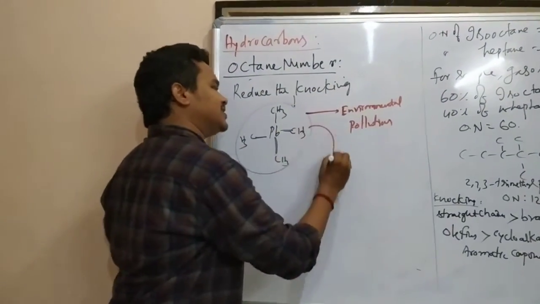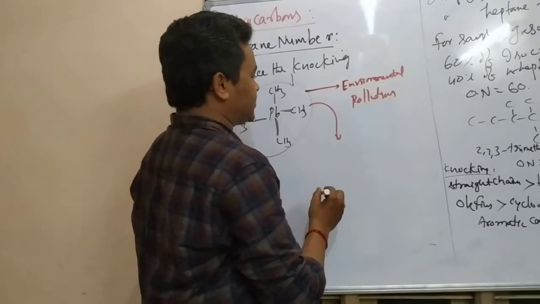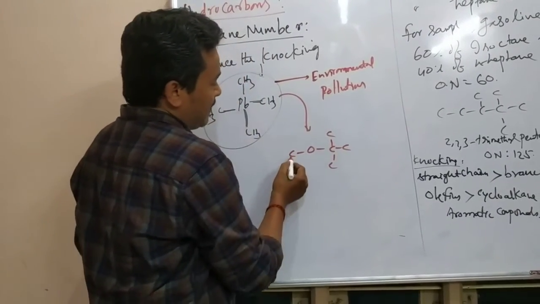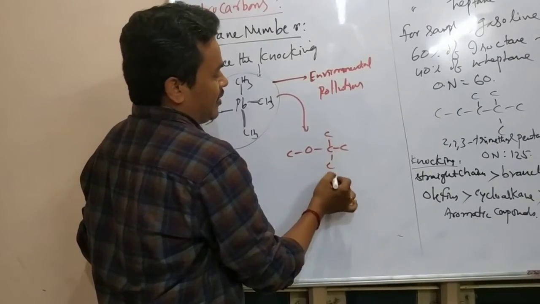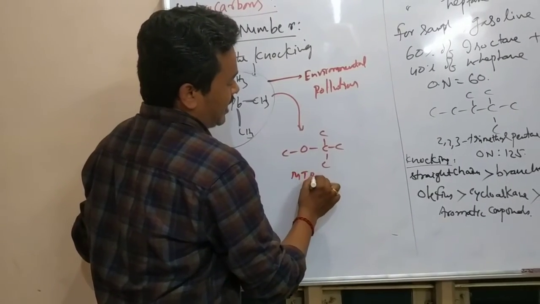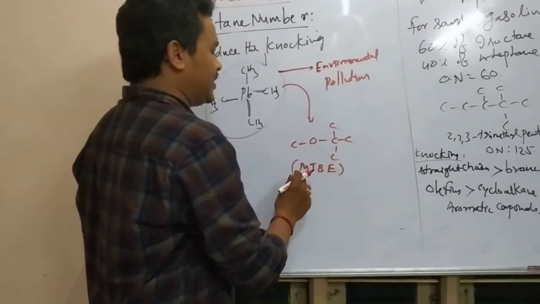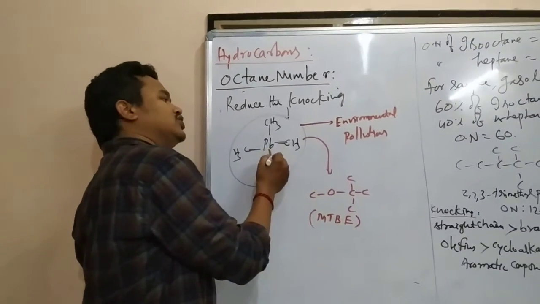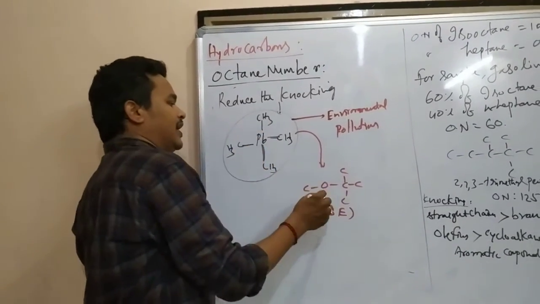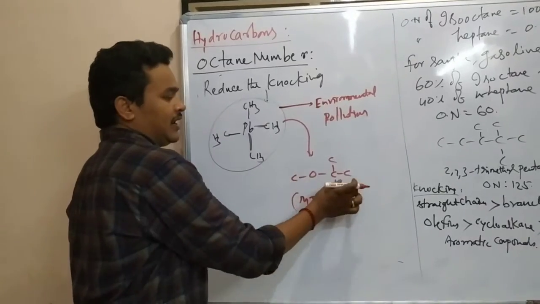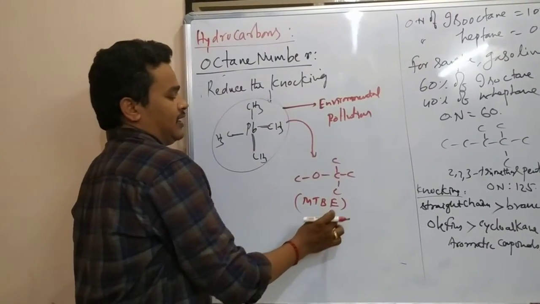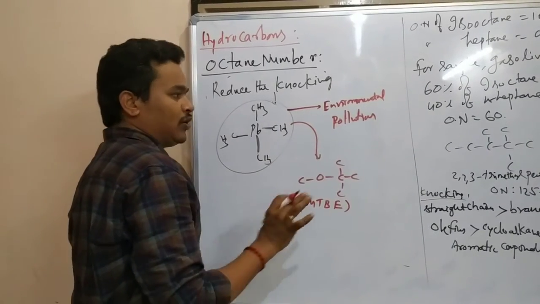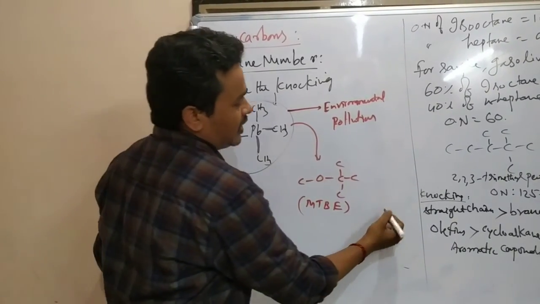So instead of this, what they are using now is methyl tetrabutyl ether. Previously they used tetramethyl lead. Now they are using methyl tetrabutyl ether to reduce the knocking in the petroleum. This is what the octane number is.